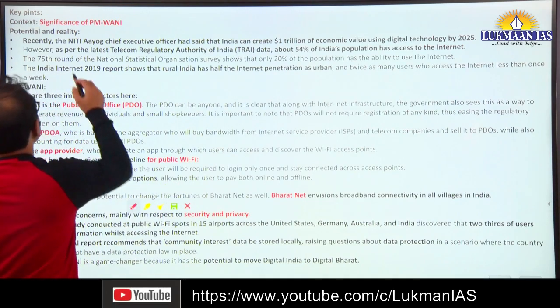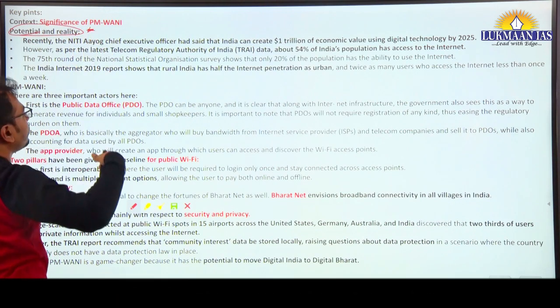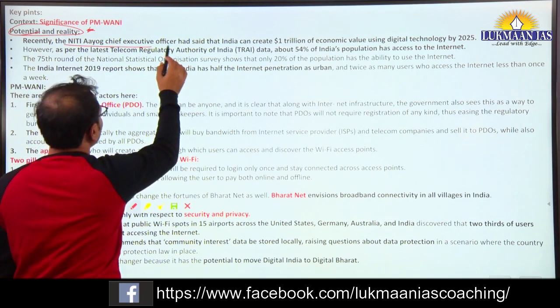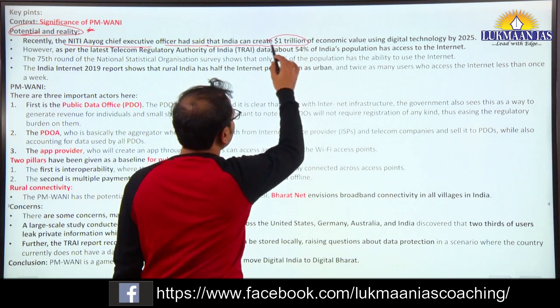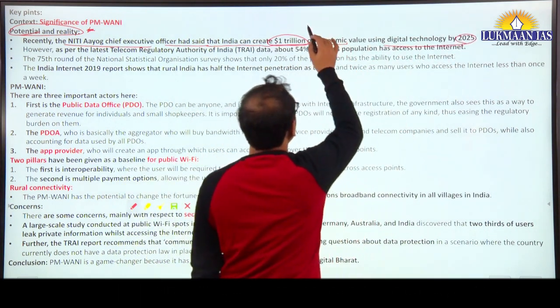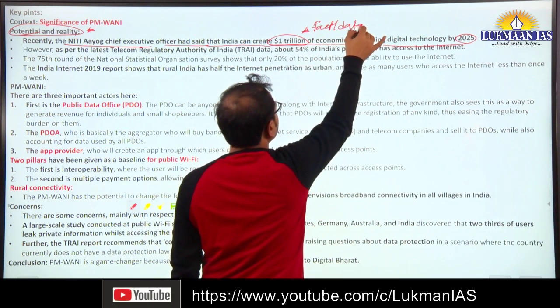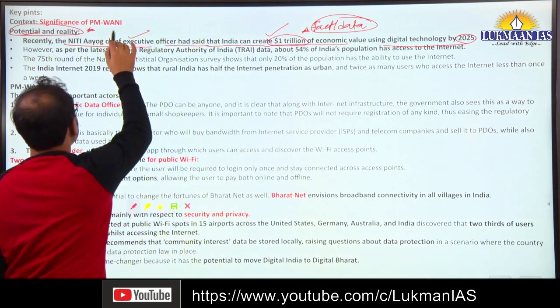So, what is the potential and reality in terms of augmenting digital technology for the economy? The NITI Aayog Chief Executive Officer recently said that India can create $1 trillion of economic value using digital technology by 2025. Use this fact and data in your answer. Very good. Let's say that is directly given by the CEO of NITI Aayog.